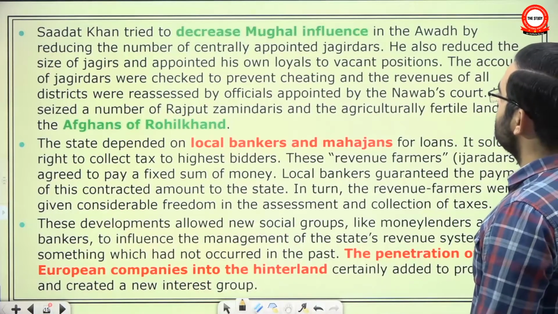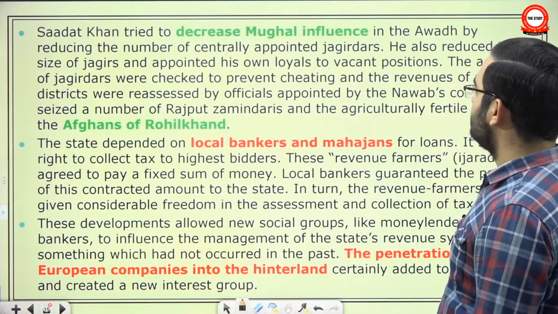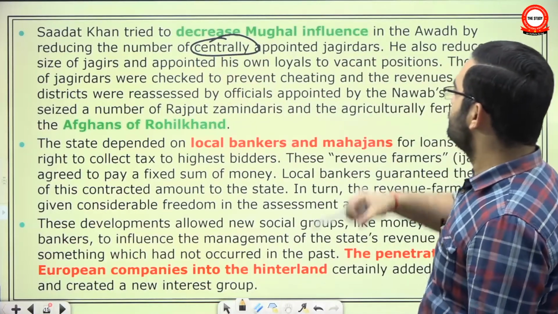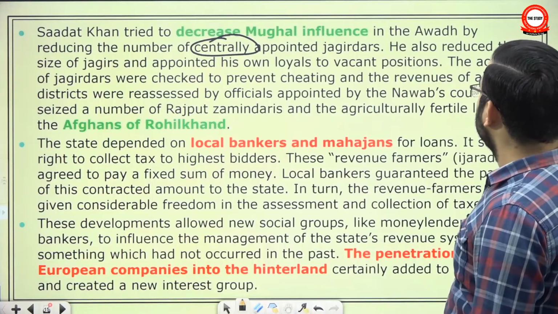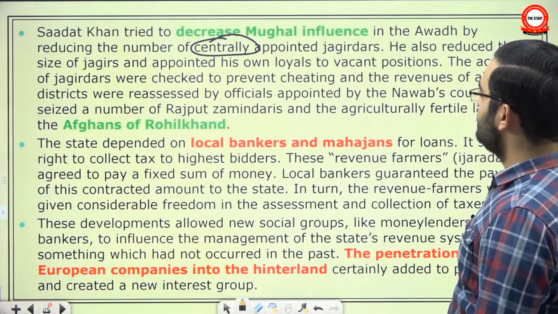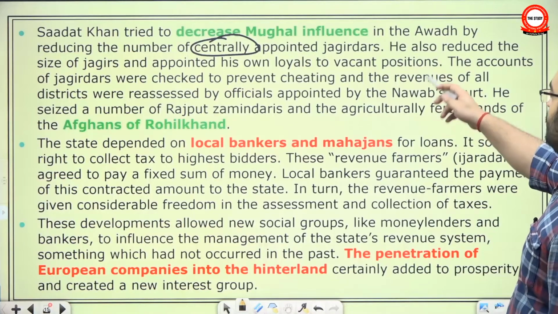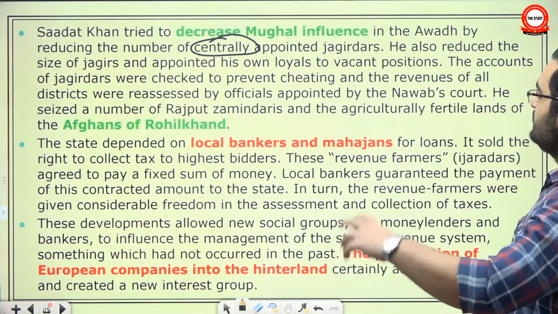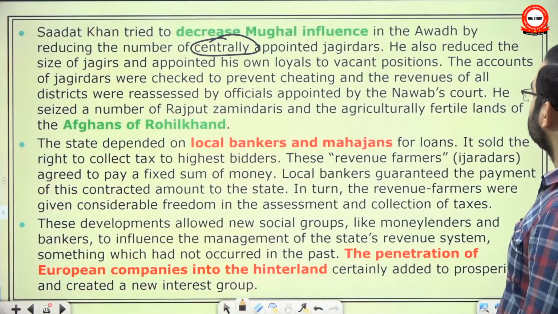Sadat Khan tried to decrease Mughal influence in Awadh by reducing the number of centrally appointed Jagirdars, because obviously if a Jagirdar is centrally appointed and he is able to extract resources from your province, he will be loyal to the center, not to you. He also reduced the size of Jagirs so that larger Jagirdars are not there, and appointed his own loyalists to vacant positions. The same practice was adopted by Nizam as well as Bengal, that you stop this appointment of Jagirdars from the center and appoint your own people.